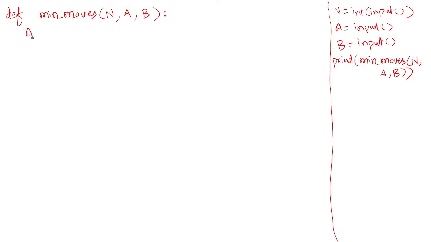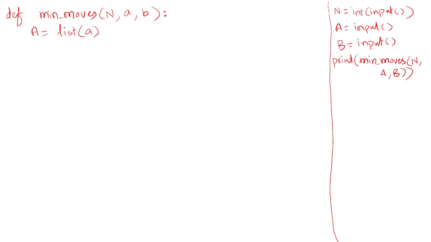I call the actual strings small a comma b, the strings which are coming into this function. Now I convert them into lists here, by using the list function.